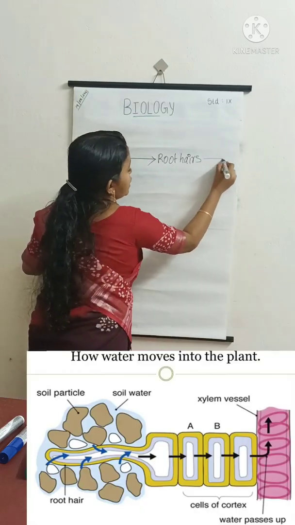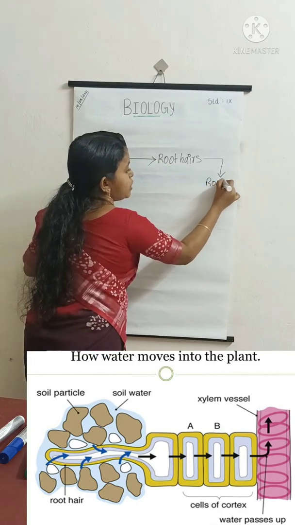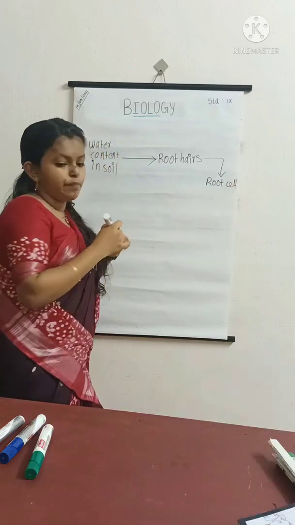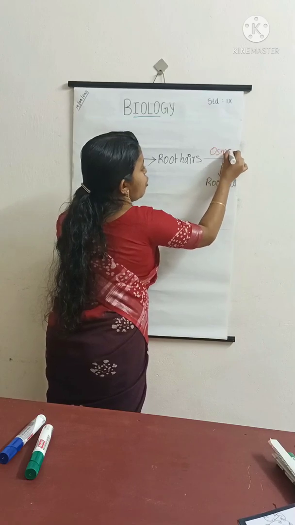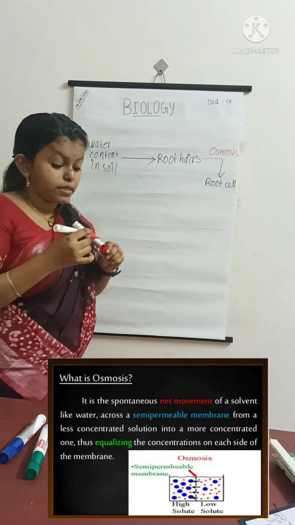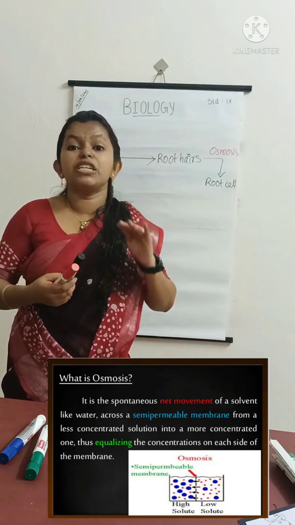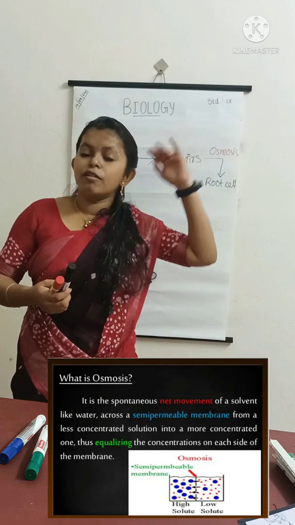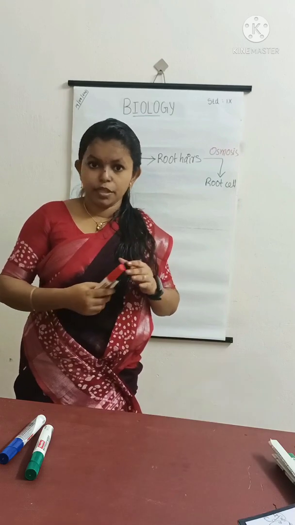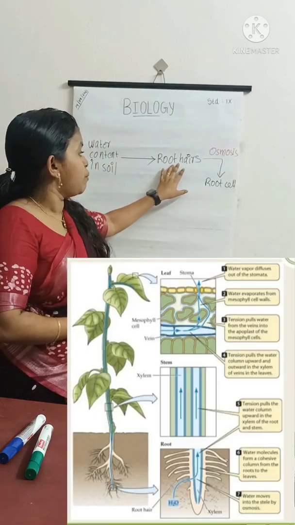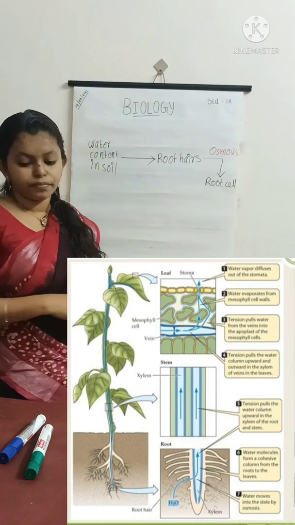From the root hairs, water is transported to the root cells by a process called osmosis. Osmosis is the diffusion of water from a region of higher concentration to a region of lower concentration through a semi-permeable membrane. So, water molecules inside the root hairs are transported to root cells through osmosis.